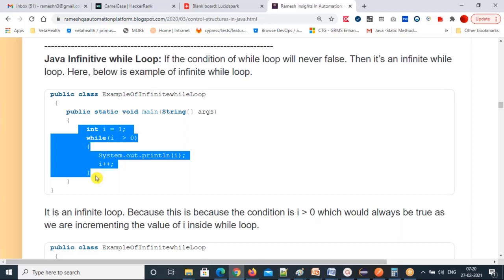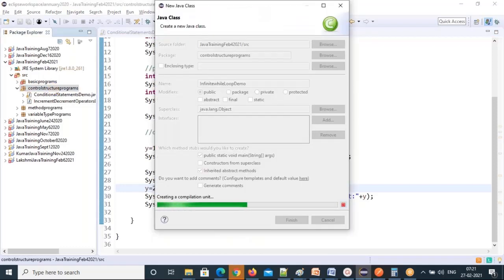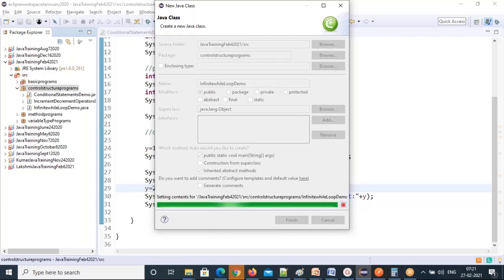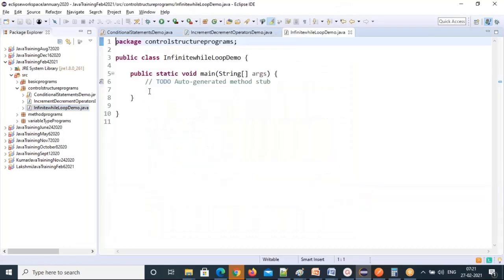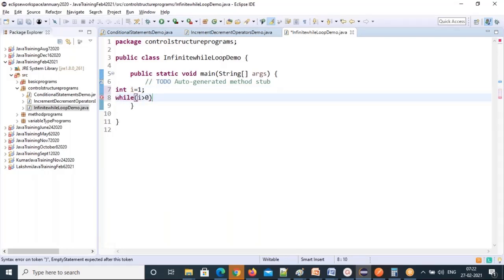So let me show you that. I'll write InfiniteWhileLoop. All these control structures you will write inside a method only. Keep this point in mind, another very important point. Infinite while loop. So what is this? Initialization, we initialized as 1. Then while i greater than 0, I kept. Somehow I made a mistake.